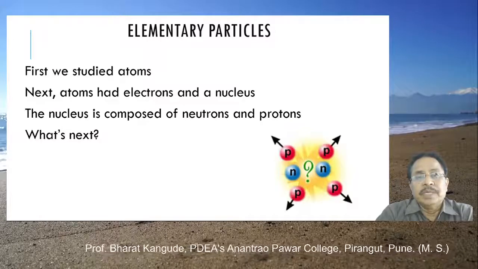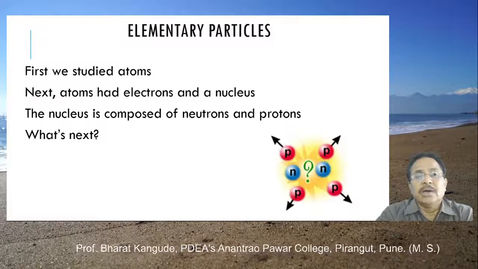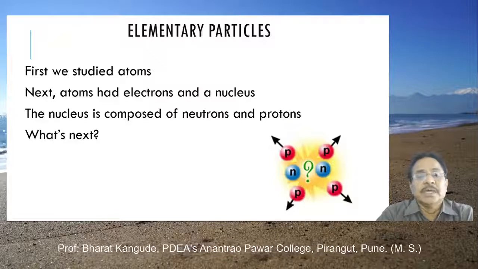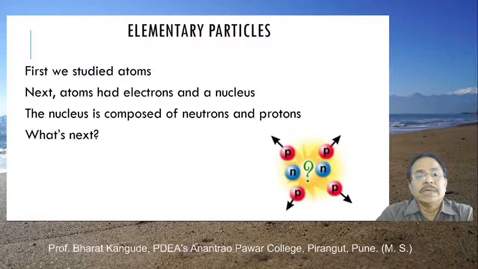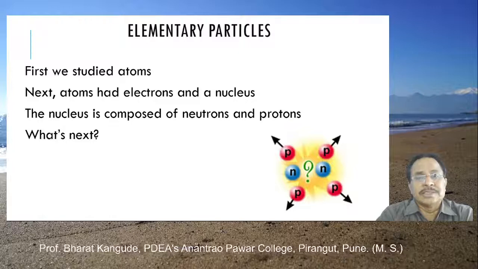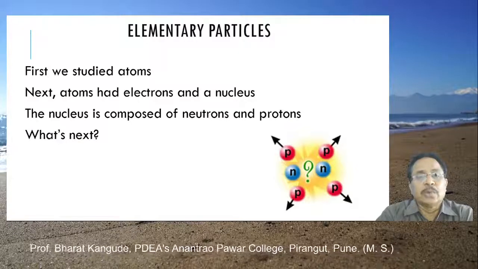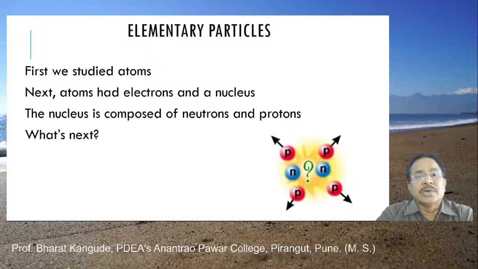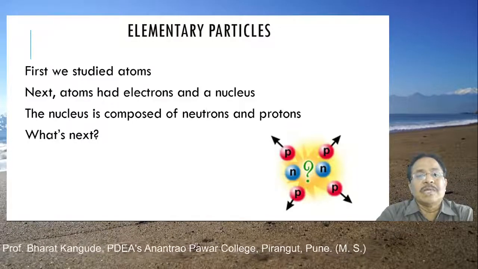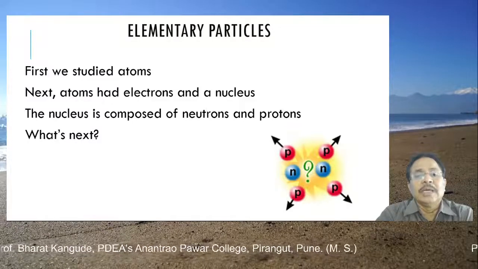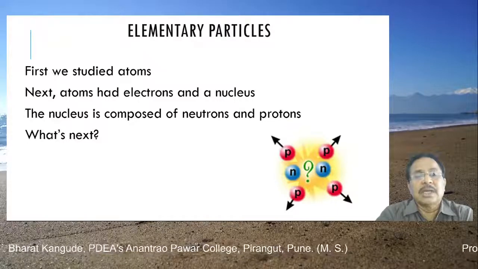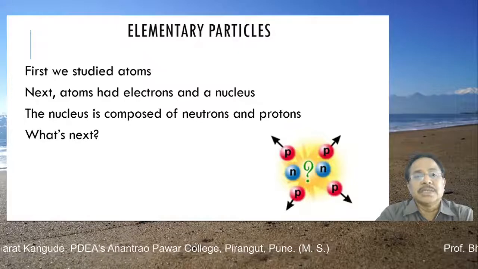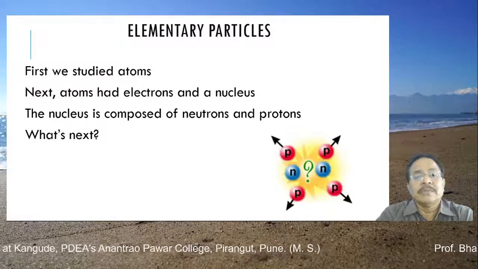Now, right from the beginning of this syllabus of nuclear physics, we were talking about several different types of particles like electron, proton, neutron, etc. Along with that, sometimes we have called positron, sometimes gamma particle or photon, and in the earlier discussion we have seen there are a few more particles called mesons or pions, etc.